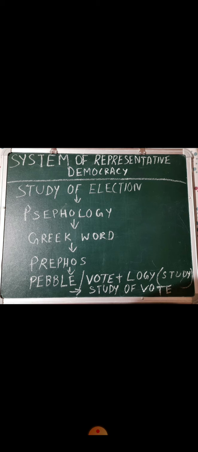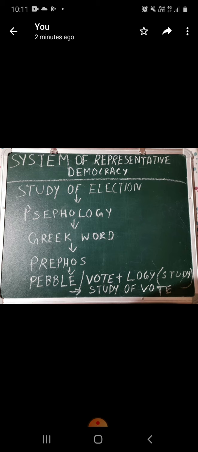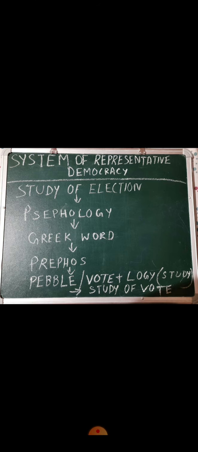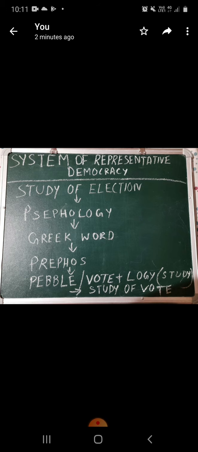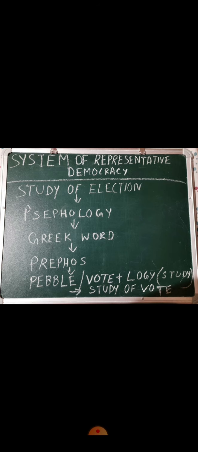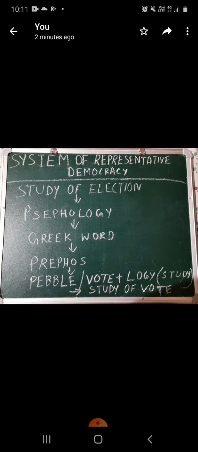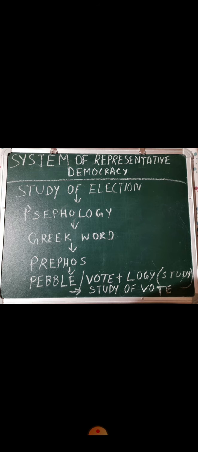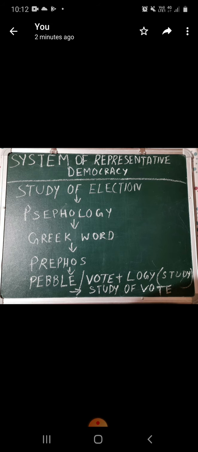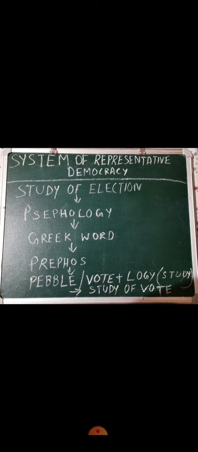In ancient Greece, they used pebbles for voting and counting. One pebble denoted one vote. From psephos, the word psephology came into existence, and it is called the study of election.